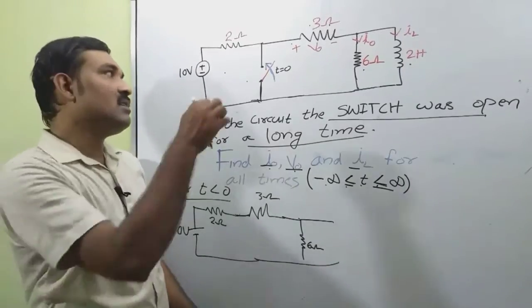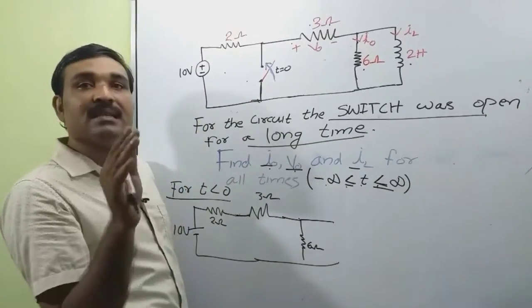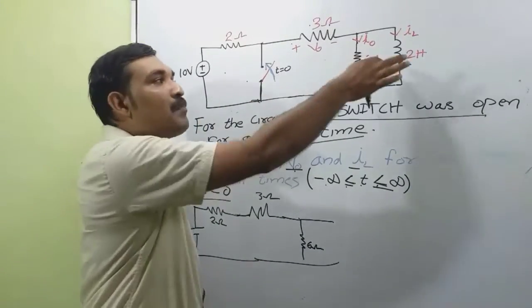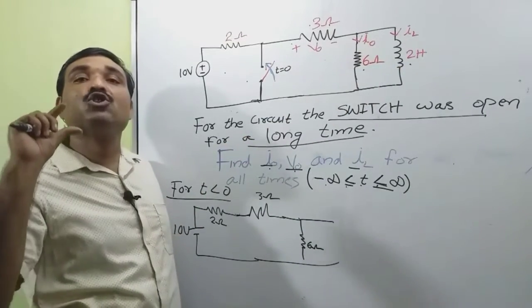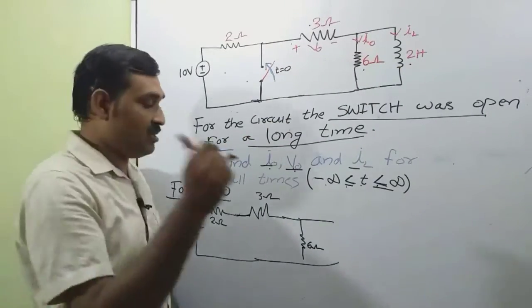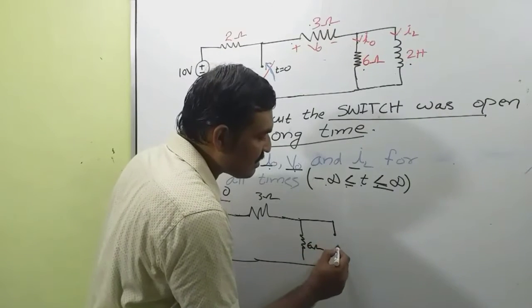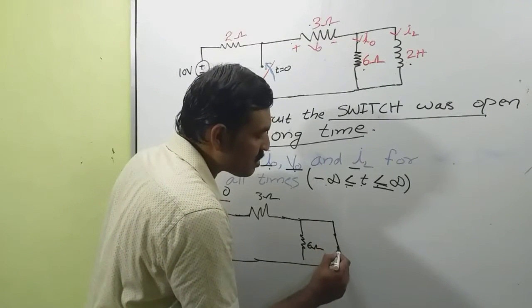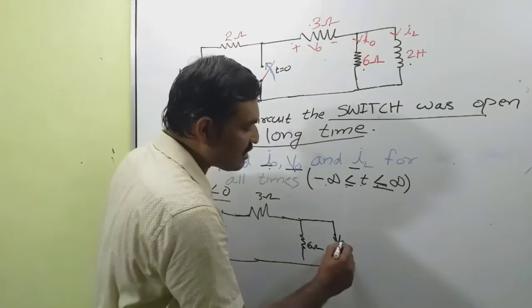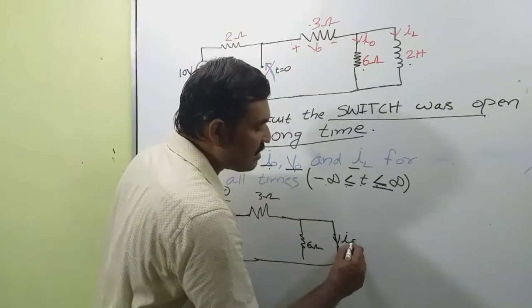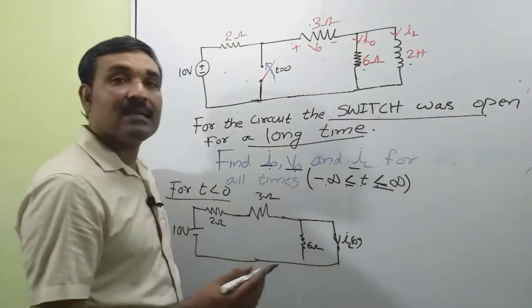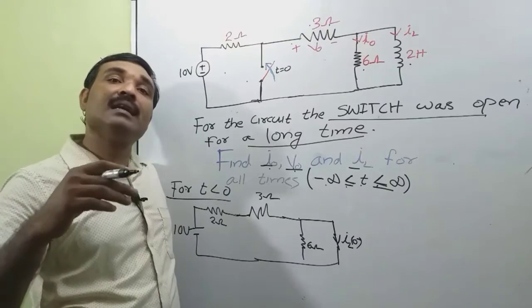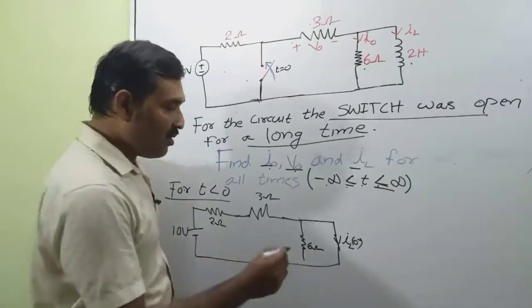Since the circuit is under steady state, we can replace the inductance by a short circuit, that is, by a closed switch. So our inductance is replaced by a closed switch. And now this is the current through the circuit, IL(0-), that is the current through the circuit before t less than 0.